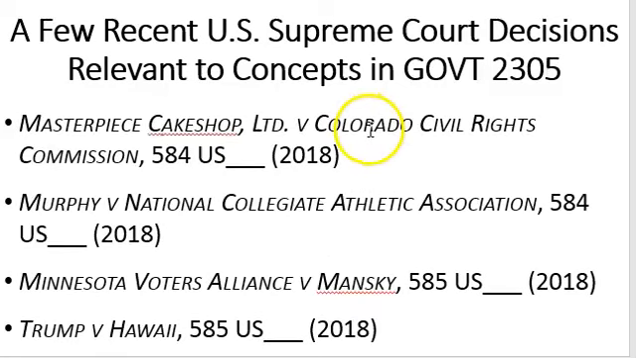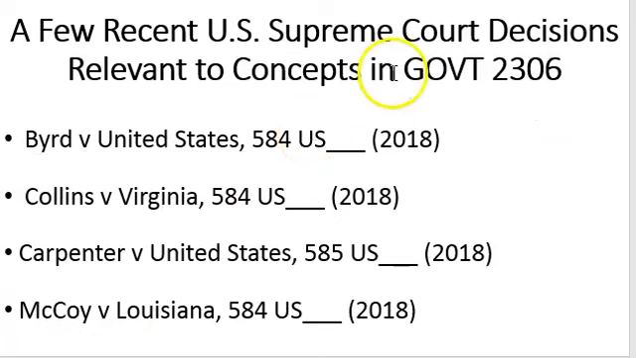On Unit Exam 4, one of the 4 cases relative to your course will be randomly selected for you. In Government 2305, that's either Masterpiece Cake Shop, Murphy, Minnesota Voters Alliance, or the Trump case. In Government 2306, that's either the Byrd, Collins, Carpenter, or McCoy case.